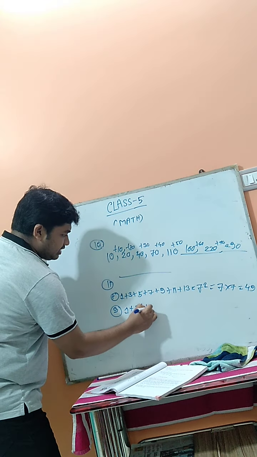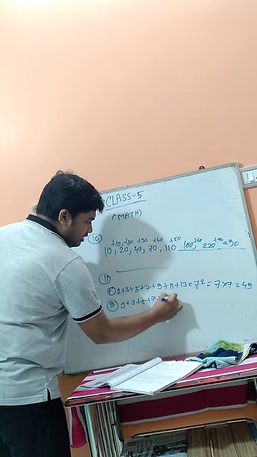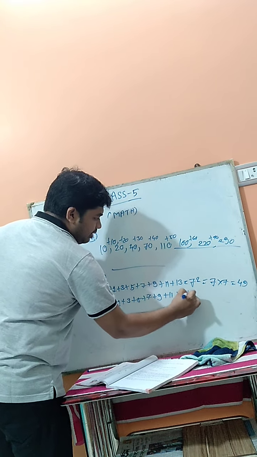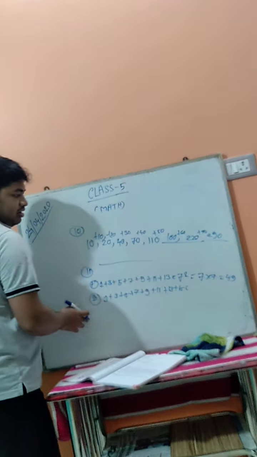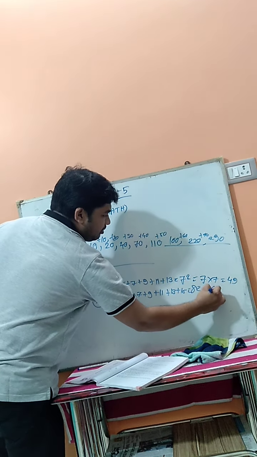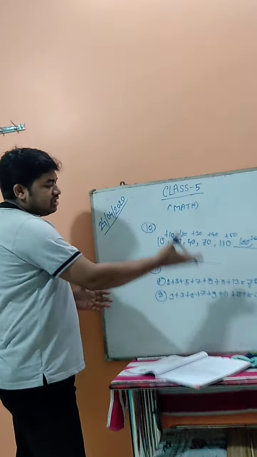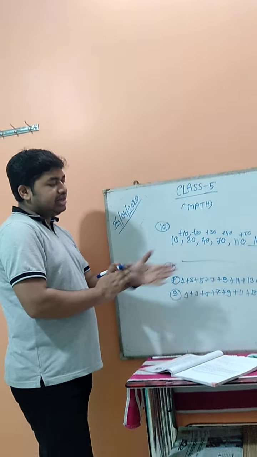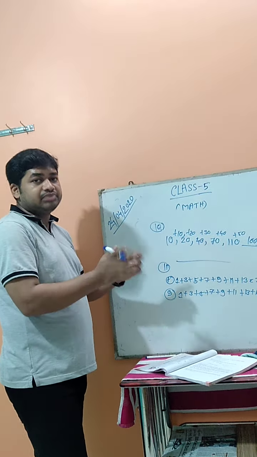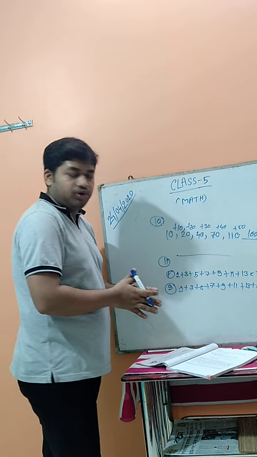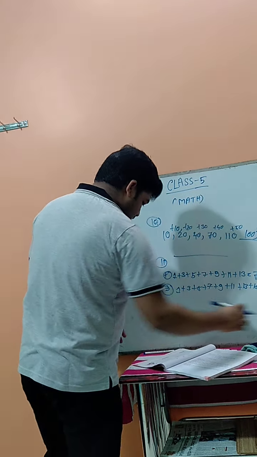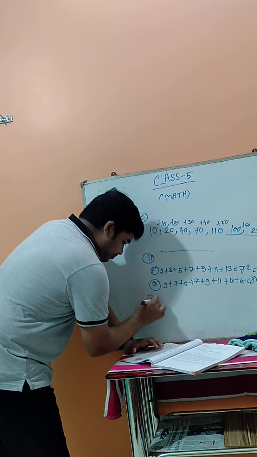Number G also by the same way. 1 plus 3 plus 5 plus 7 plus 9 plus 11 plus 13 plus 15. So it's 8 consecutive numbers. So 8 square. 8 square means 8 times 8, just 64. So by this way you have to write. When we add 8 consecutive numbers together, then we get 8 square. So 8 square means 8 multiply 8, so it's 64.